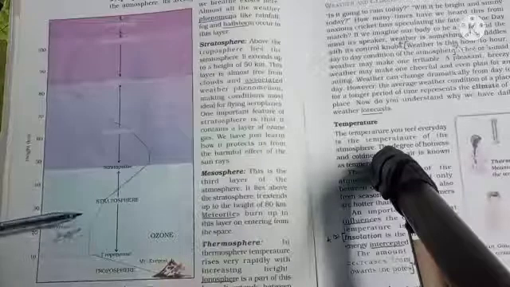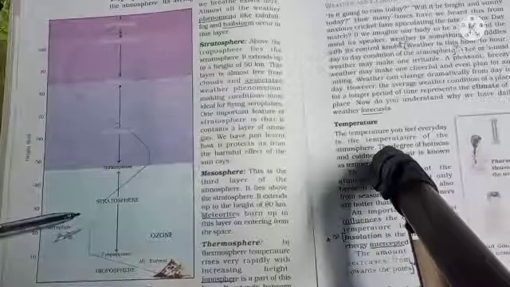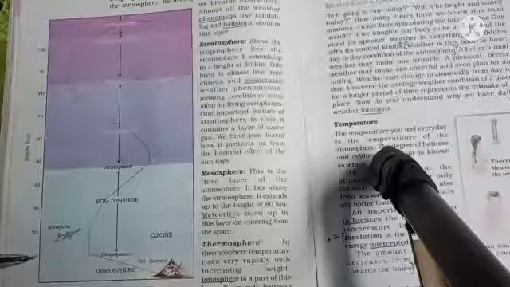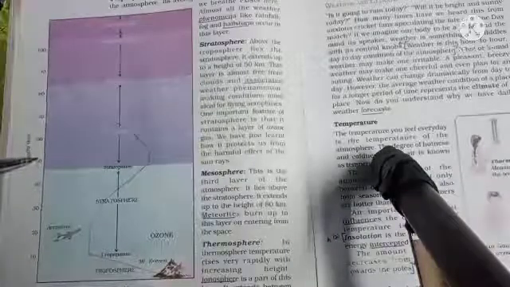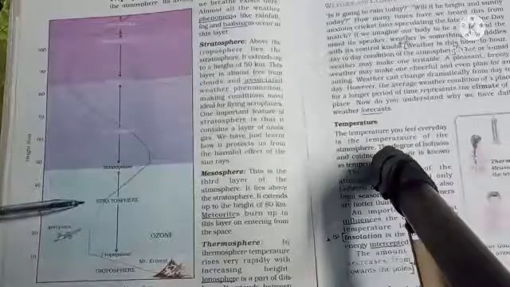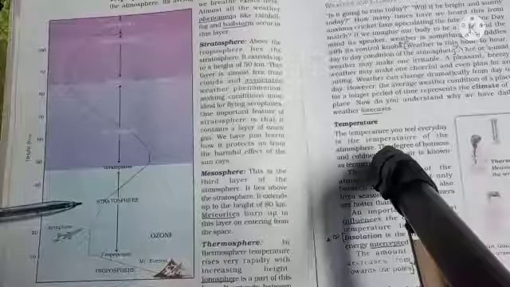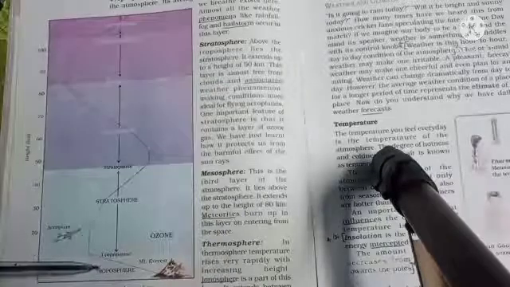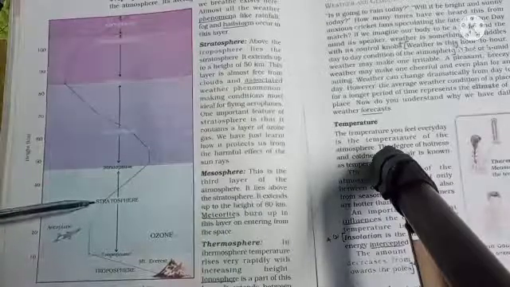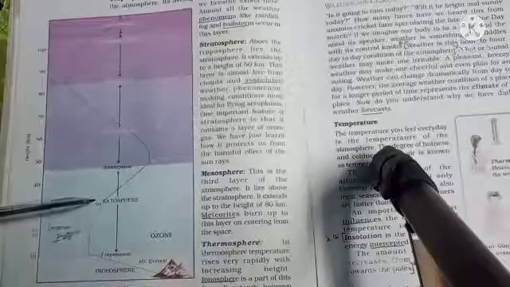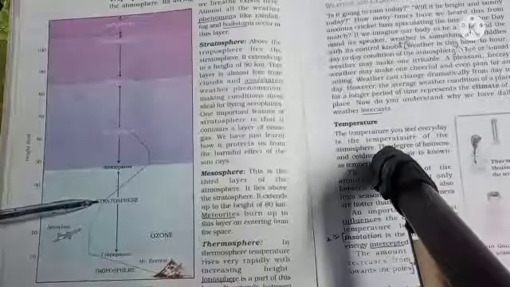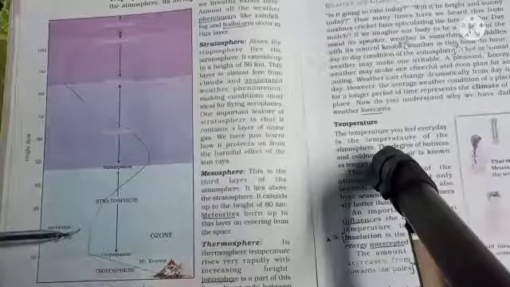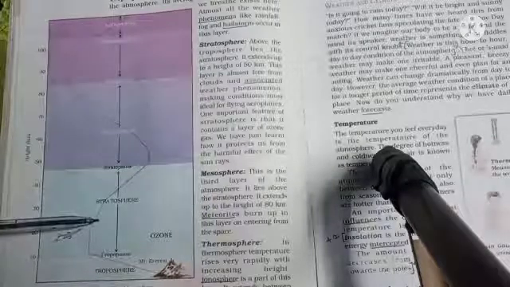Now coming to the stratosphere. If you go to the stratosphere, we can see from 10 up to 50 kilometers the stratosphere, this second layer. This is a layer almost free from clouds. So clouds are found in the troposphere. In this layer we cannot find a cloud, and we can see that aeroplanes and air balloons fly here.